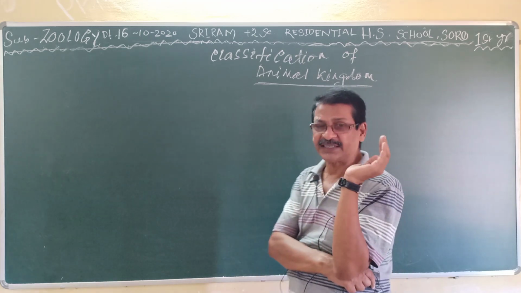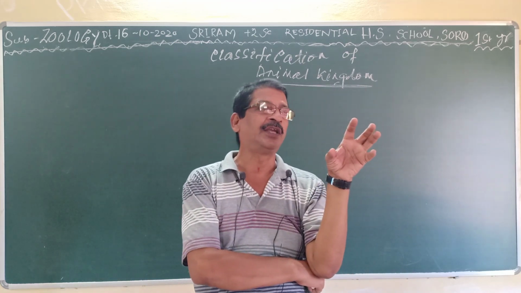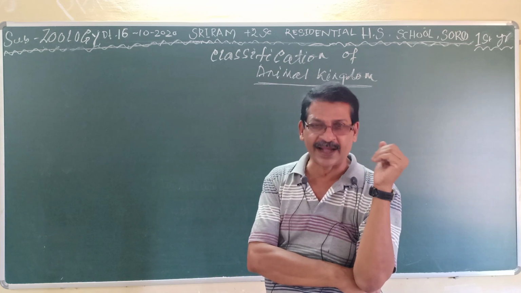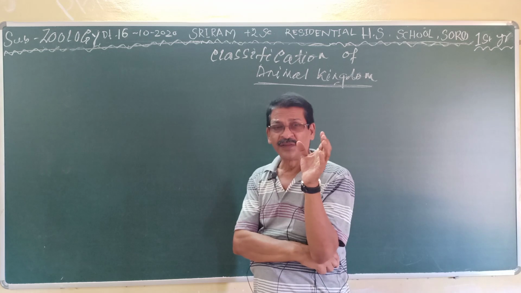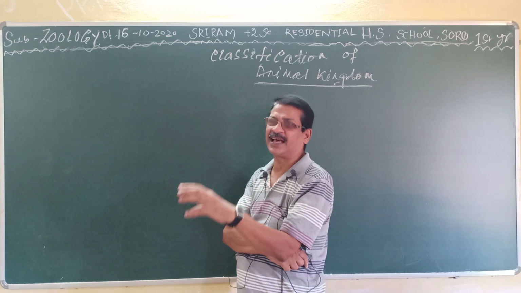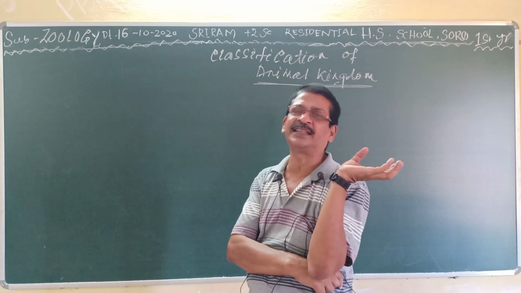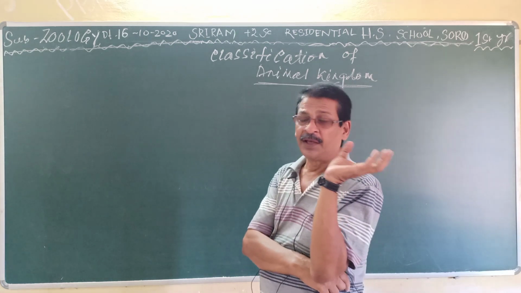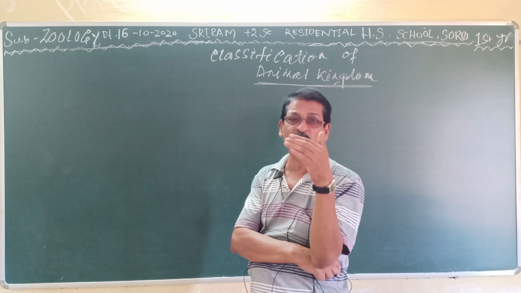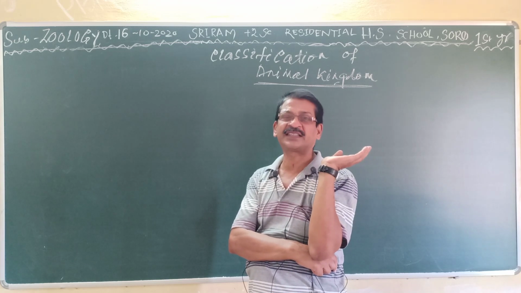Because at first, the unicellular organisms were not seen with the naked eye. So the unicellular organisms were present in the plants as well as in the animals. Clear? Then with the improvement of the microscope, these unicellular organisms were separated.